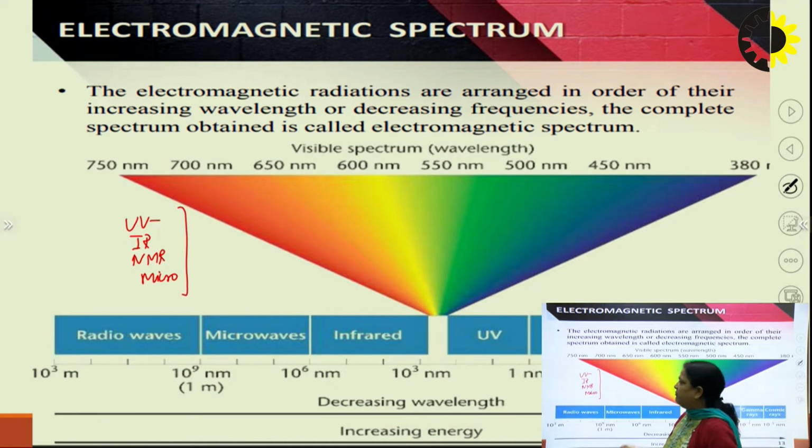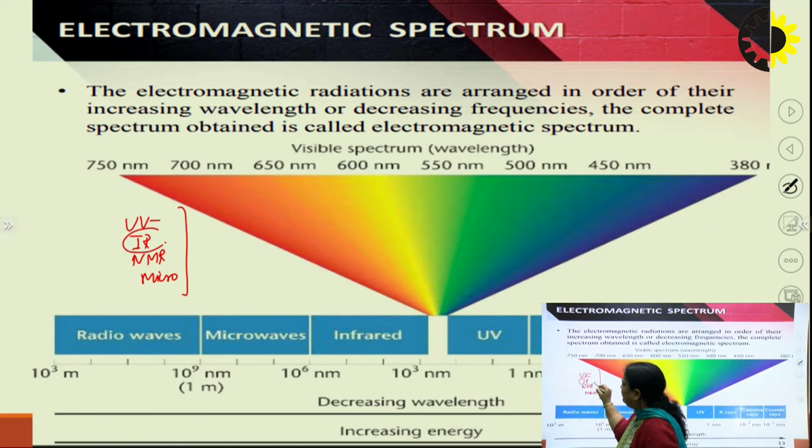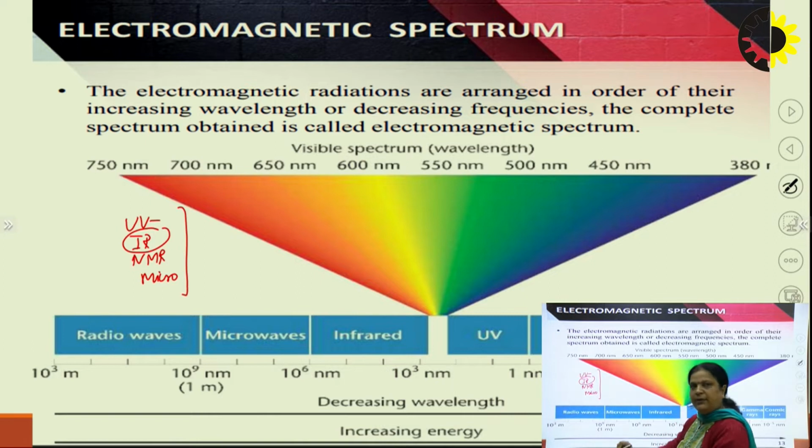If we choose a radiation of wavelength which comes in IR, then it is termed IR spectroscopy, and likewise for radio and for microwaves. In increasing order of energy, the electromagnetic spectrum is radio waves, microwaves, IR, visible, UV, then X-rays, gamma rays and cosmic rays.